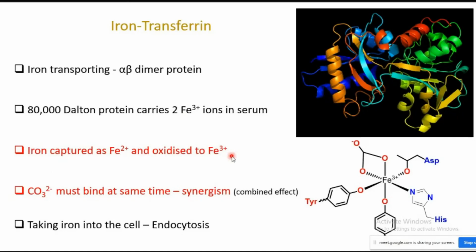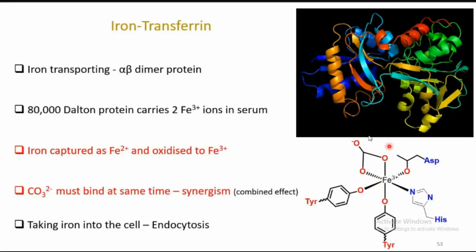Iron 2 plus is highly reactive sometimes. So to take it into an inactive form, you convert it to iron 3 plus and stabilize it by coordination. Iron 3 plus can be stabilized whenever we have phenolate as well as carboxylate donors. At that time, iron can easily be stabilized in the plus 3 oxidation state since they are strong donors, especially the tyrosine phenolate. So these donors can easily stabilize the higher oxidation state of iron.